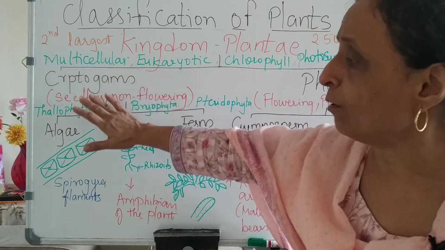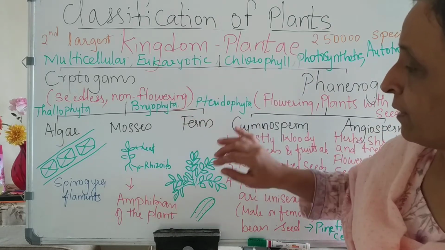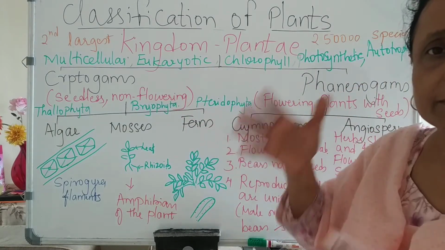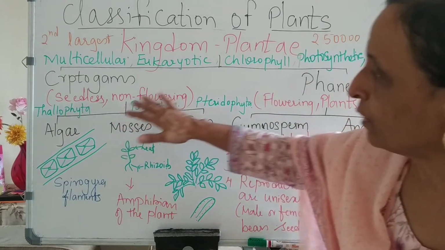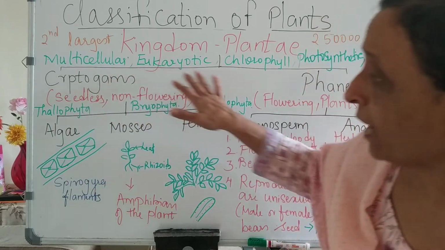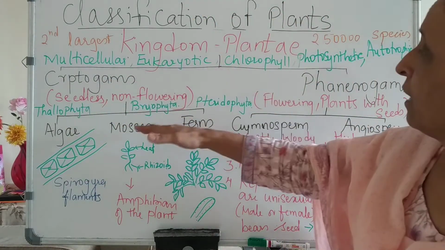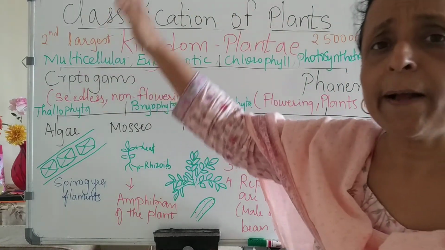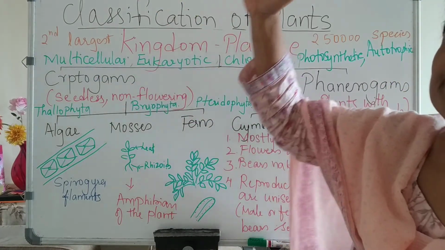So here small plant, ribbon-like, small leaf-like structure is present. Here the leaves are developed, stem is developed, and it is big but it is bushy, still a small plant. So they are lesser plants, they are less developed than the higher plants. They are less developed than the phanerogams. So here cryptogams are small plants, but still they are included in the kingdom Plantae.